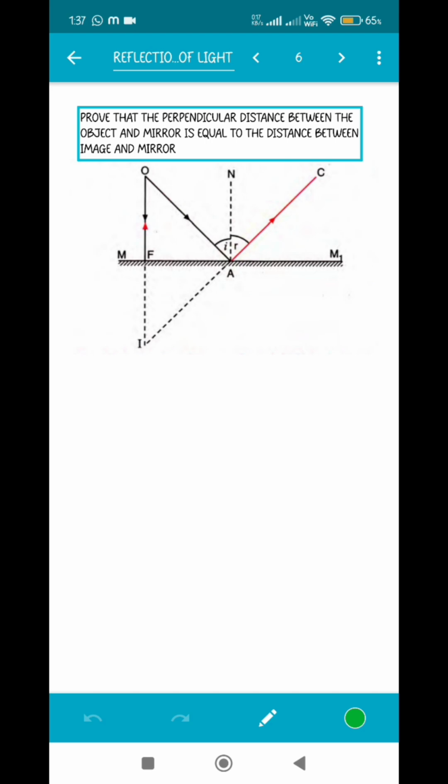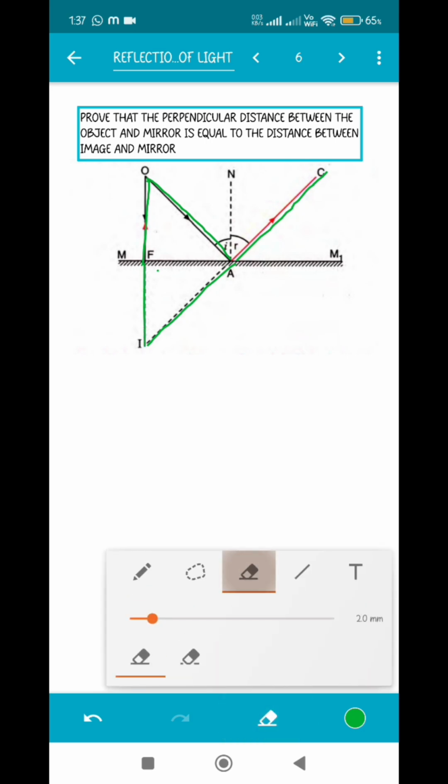Over here we have taken a point object O. So from O we have taken 2 rays. I told you 2 rays are minimum necessary for forming the image. 1 ray is moving like this and it has gotten reflected. Now we have produced it backwards to form that point. Now there is another ray that we have used, a ray which was falling normally, and we know after reflection it will again move normally, that is in a perpendicular manner. So if I produce it backwards, the point where they will meet is the image.